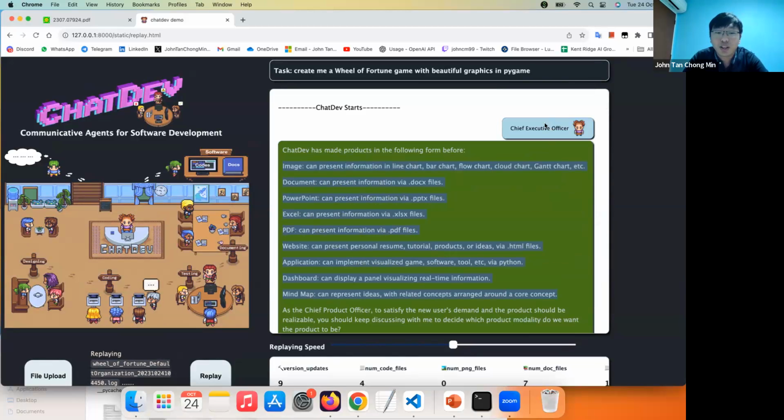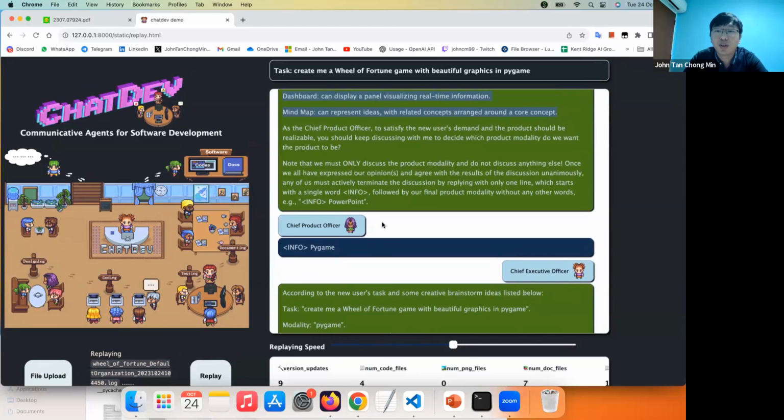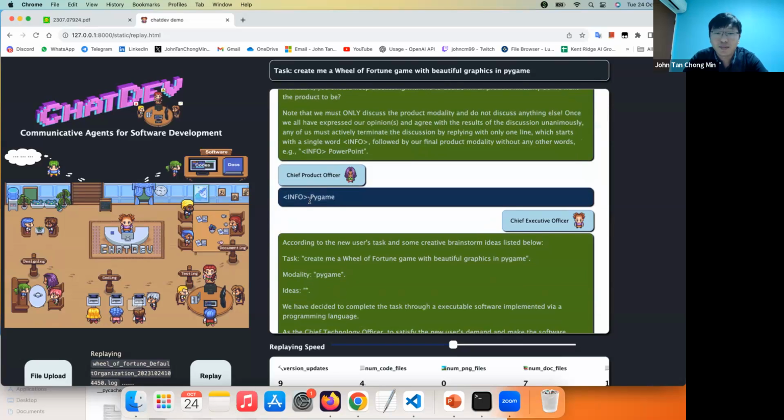So the CEO is now talking to the CPO, the Chief Product Officer, to see how we can create this. Of course, I already gave it Pygame, so it extracted the right thing. Over here, you see stuff like info, which is unique to this ChatDev system.